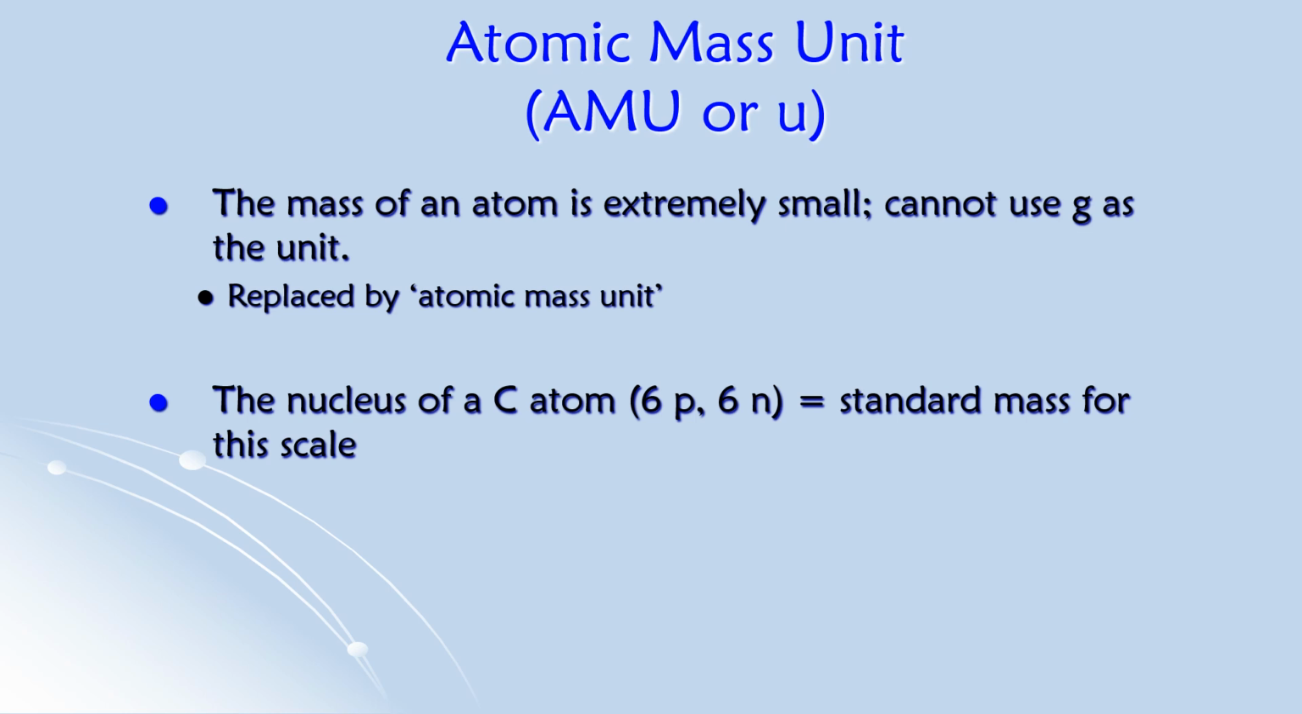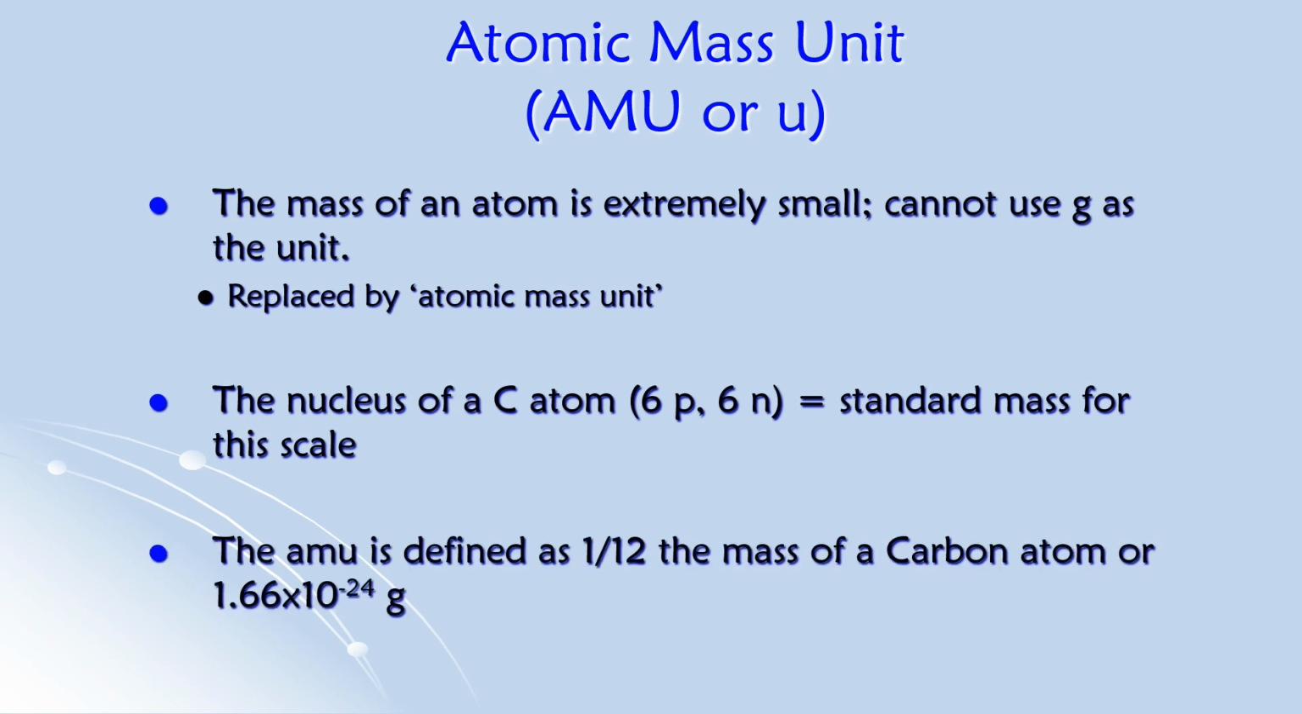So carbon has 6 protons and it has 6 neutrons. So we say that one atomic mass unit is basically just 1/12 of the mass of carbon, because overall the mass of 6 protons plus 6 neutrons gives us 12. So we just say that one atomic mass unit is 1/12 of whatever mass of carbon is.